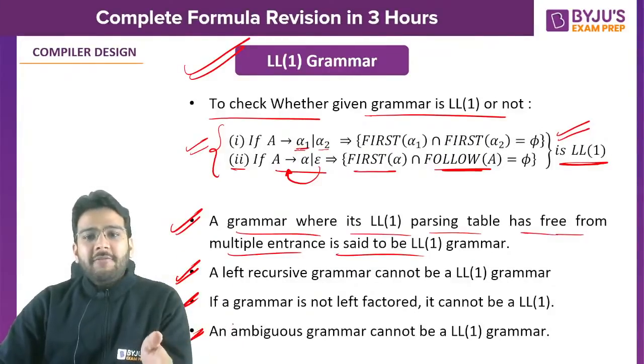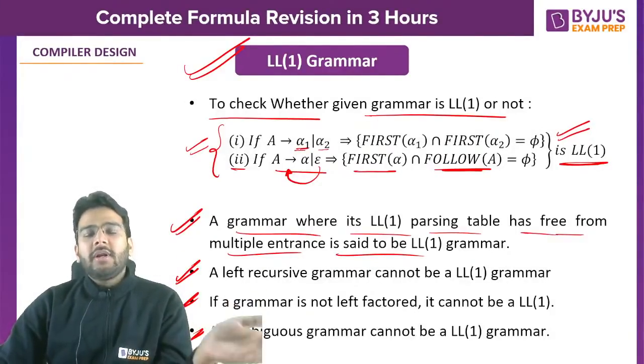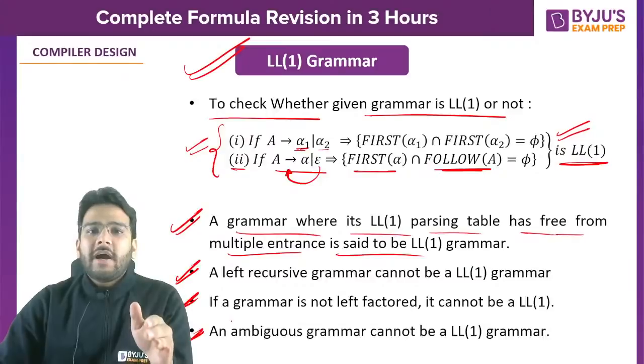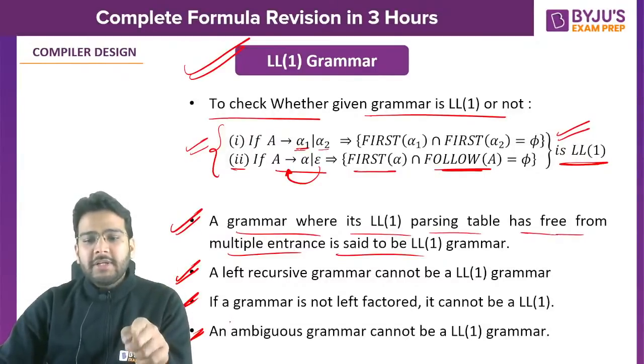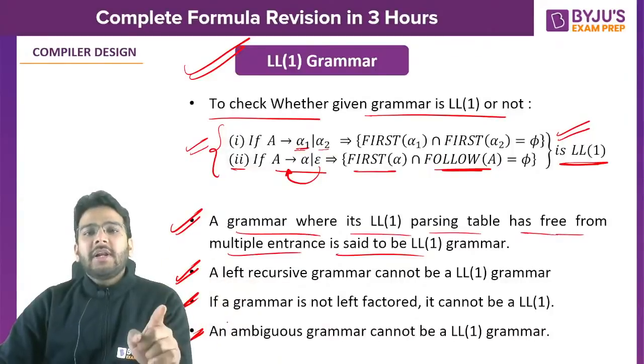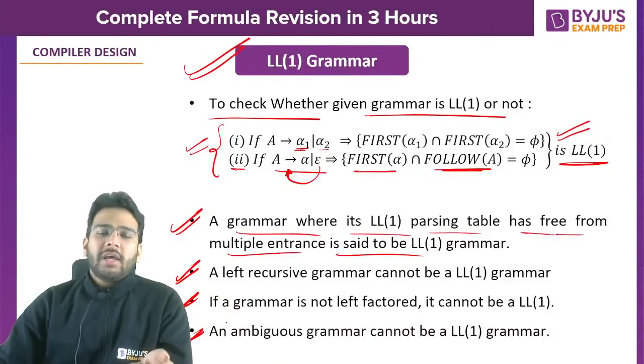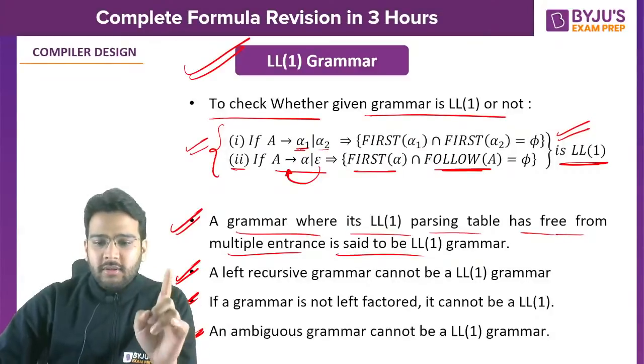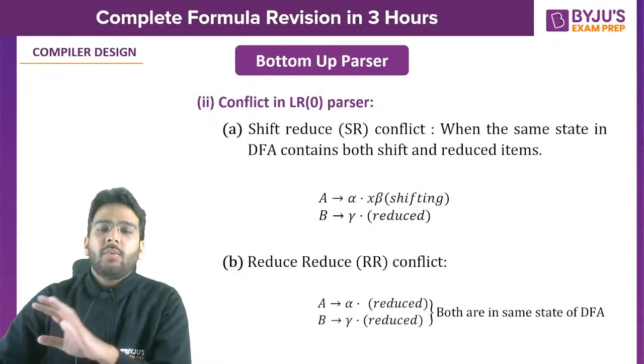If the grammar is left recursive, clearly you can say it is not LL1. If a grammar is not left factored, that means the common prefix problem is present, then also you can say it is not LL1. And if the grammar is ambiguous, then also we can say it is not LL1 grammar. These are the most important points related to LL1.